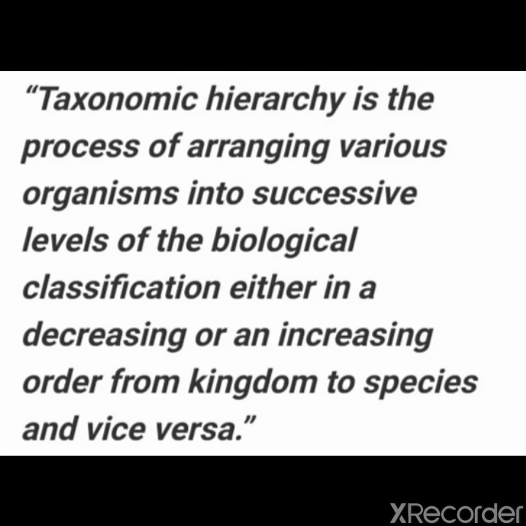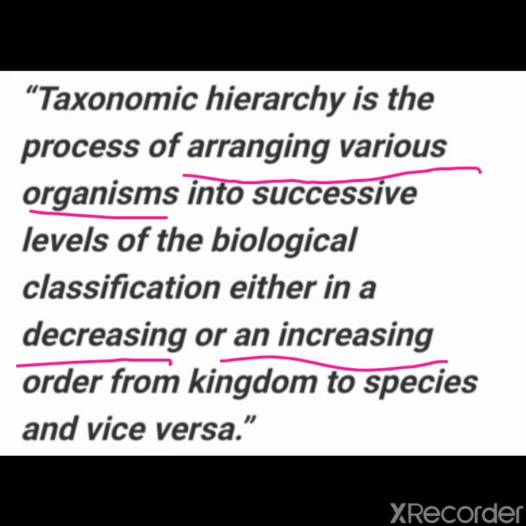Taxonomic hierarchy is the process of arranging various organisms into successive levels of the biological classification, either in a decreasing or an increasing order from kingdom to species and vice versa. It is actually a ladder-like sequence in which you will see taxonomic rank arrangement of taxa from lower level to higher level or from higher level to lower level. It is also known as linear hierarchy.